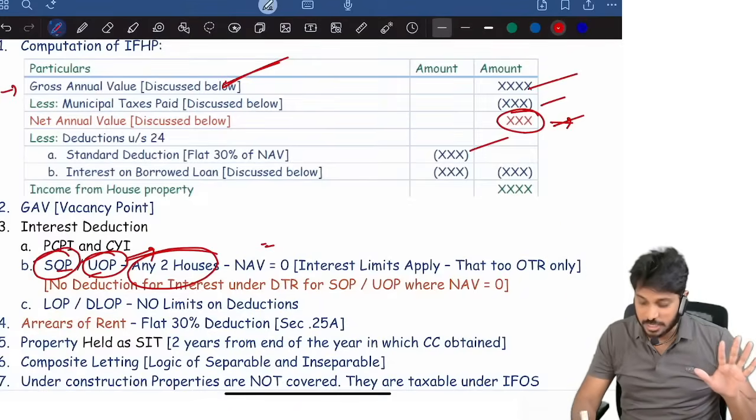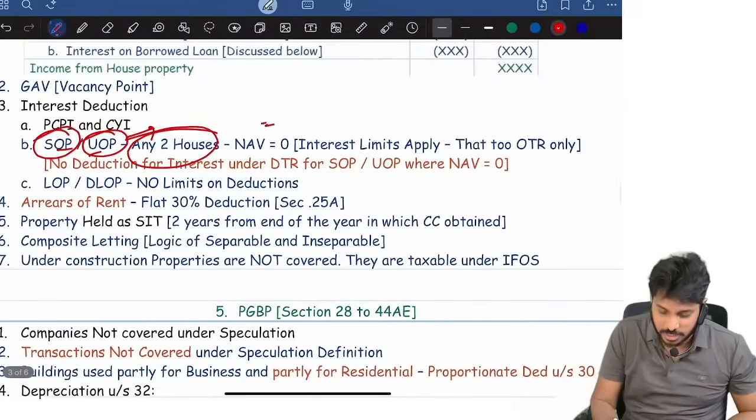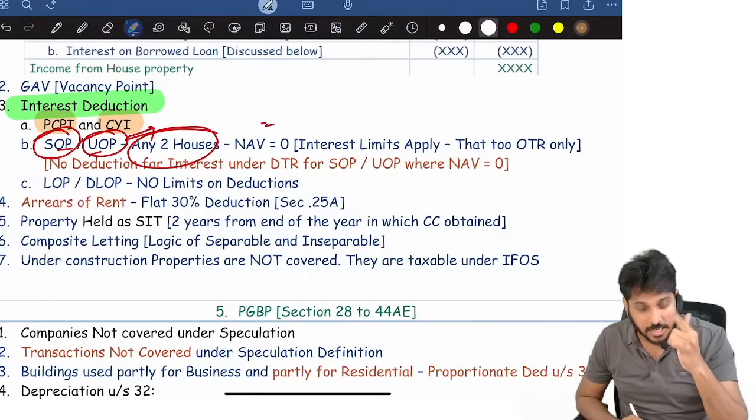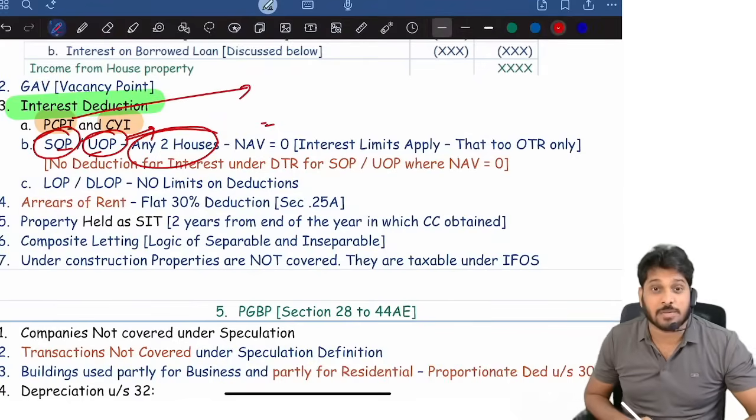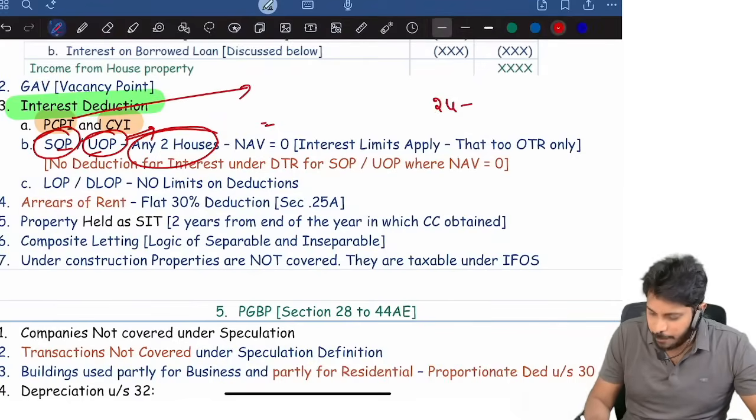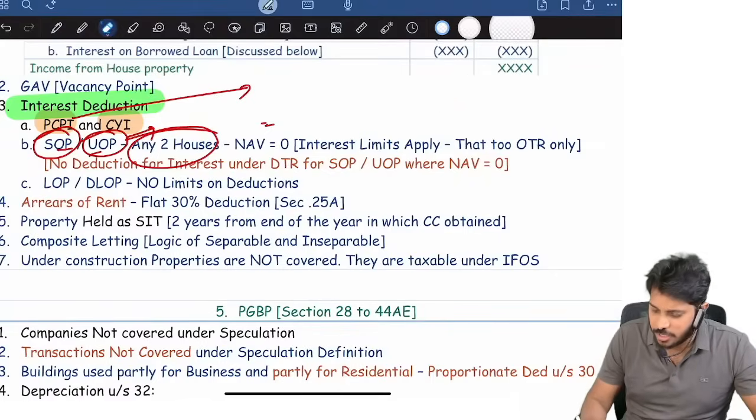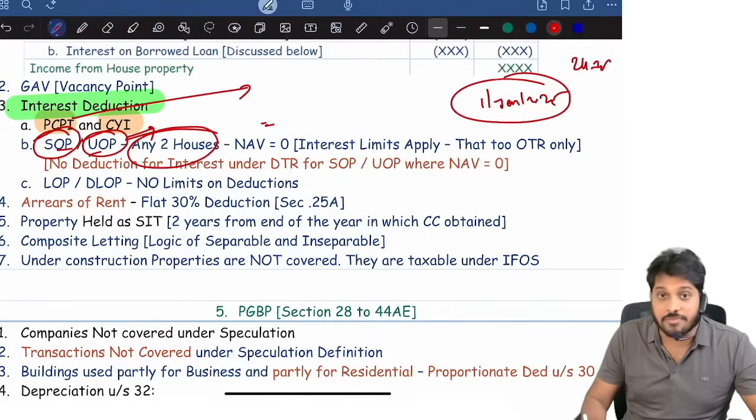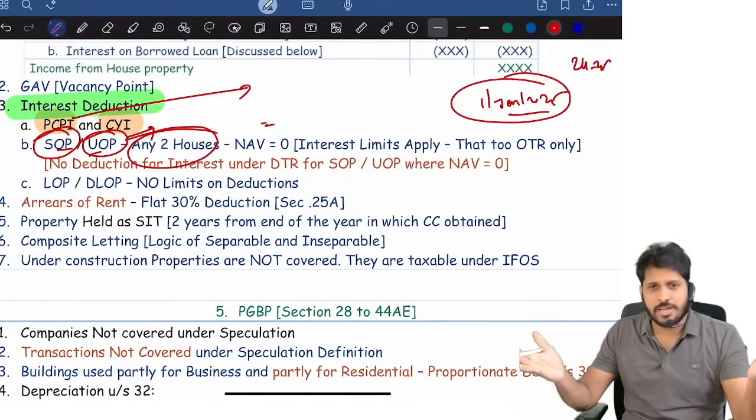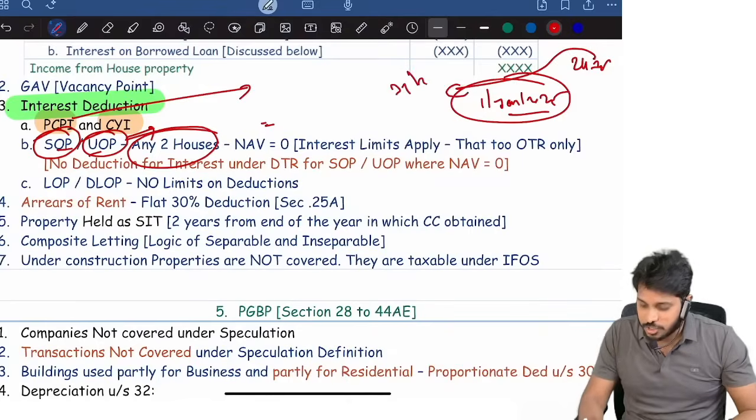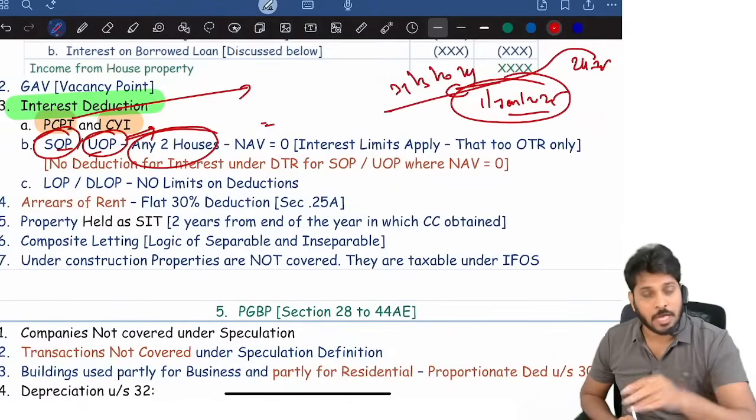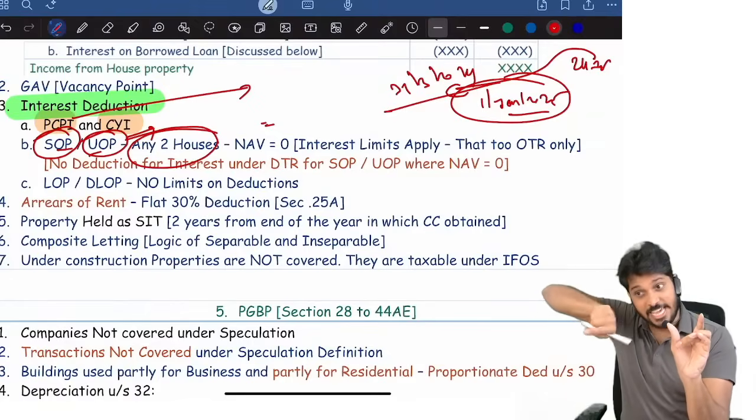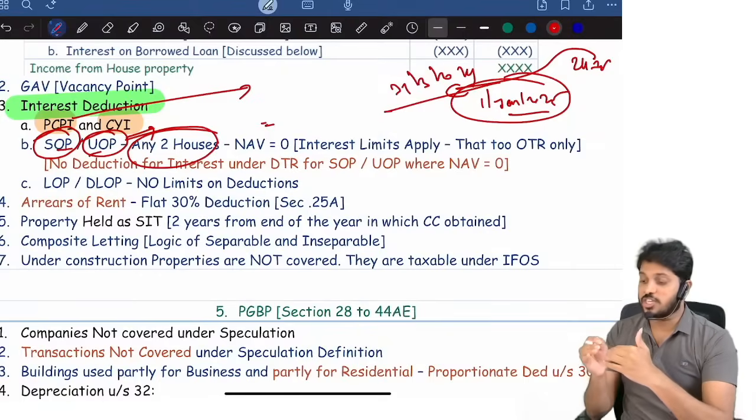Municipal taxes, then net annual value 30%. Everything is over. Now interest deduction. Interest is given as deduction in 2 parts: pre-construction period interest and current year interest. What is pre-construction period interest? Very simple. Property construction is completed on 1st January 2025. Which financial year? 24-25. So the pre-construction period means the period ending 31st March preceding the year of completion of construction. That's the definition.